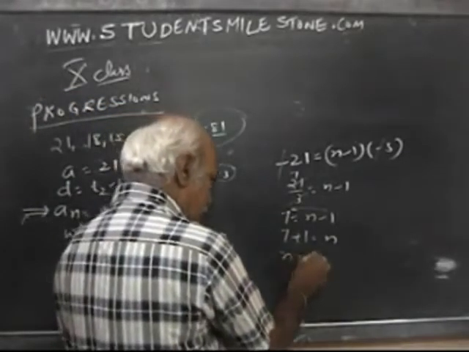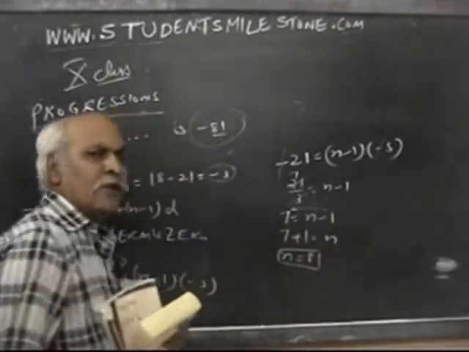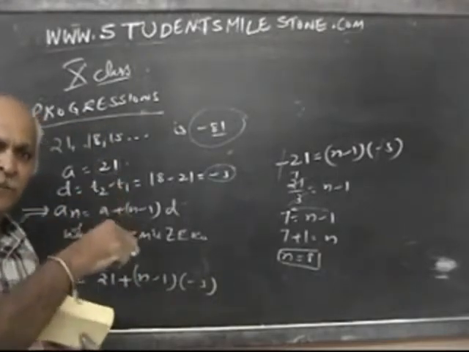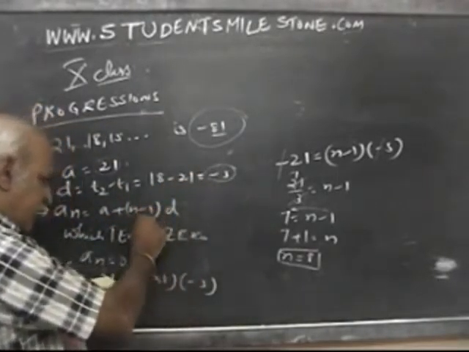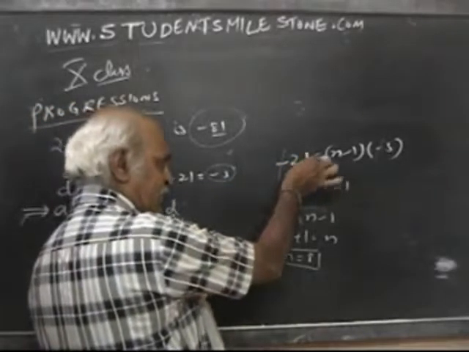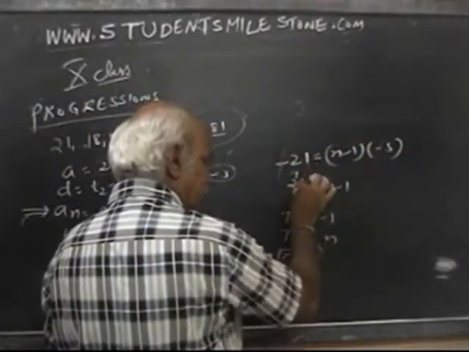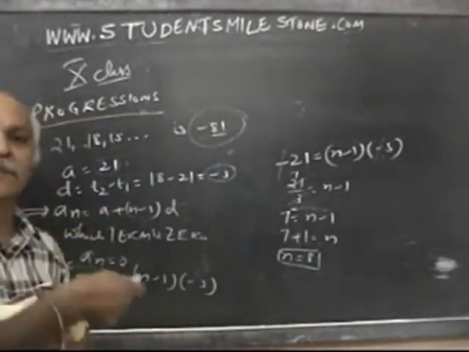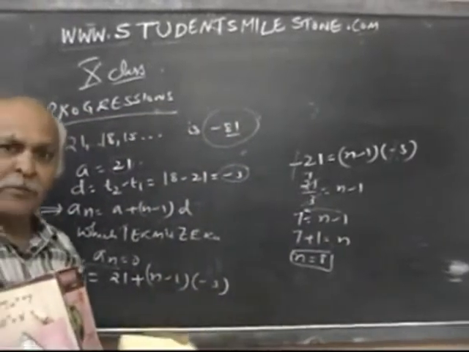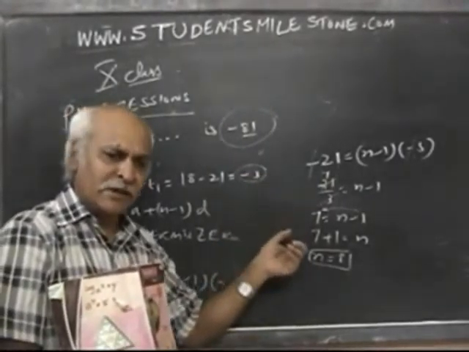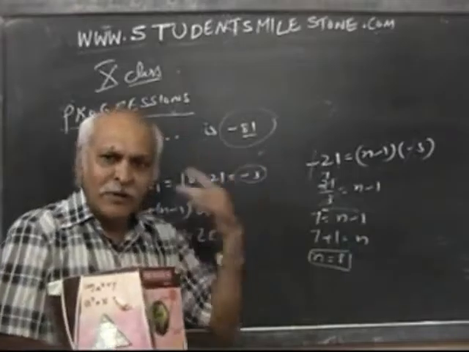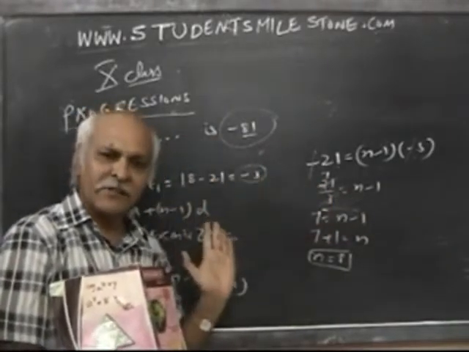So what is n? Like this. You understood how I explained? Very clearly, step by step. Each step I am writing and explaining. So what I have done, after writing this formula, I brought 21 this side. Minus is getting divided by 3. 7 means what? You will understand what I am teaching. Okay, it is like a school environment, whatever a teacher says, that's why I am explaining. Okay, so each step. Now once you listen 2-3 times, then you will understand very easily.